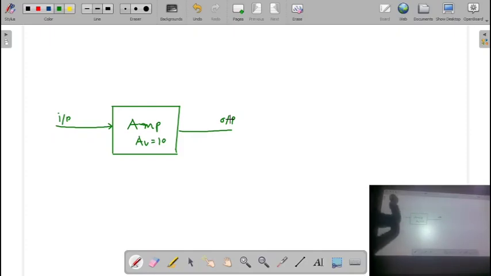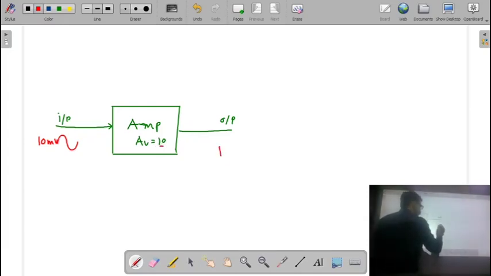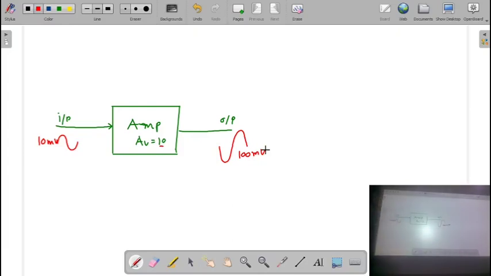Now let us say my input voltage is 10 millivolts and the gain of the amplifier is 10, then naturally in the output a large signal will be there, amplified by 10 times. So the amplitude of the output signal will be 100 millivolts. Second thing, this amplifier also introduces a phase difference of 180 degrees, and that's why the output signal is an inverted signal.